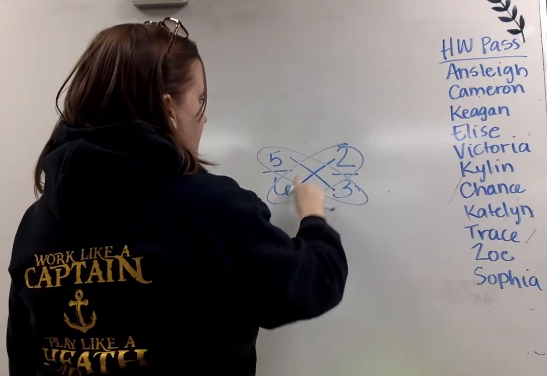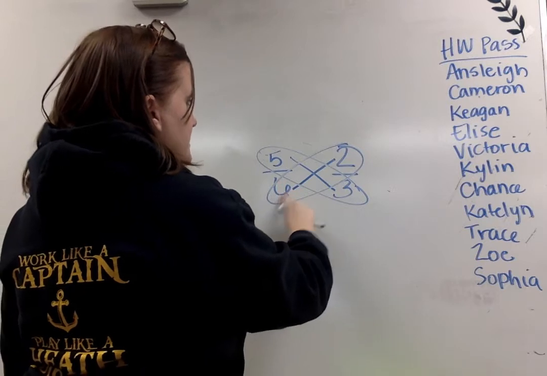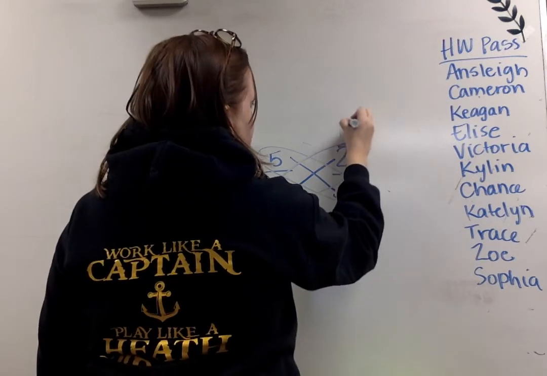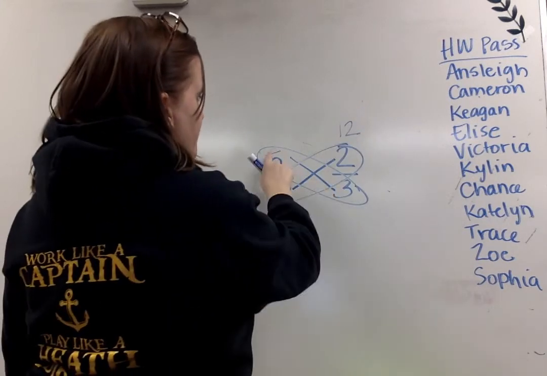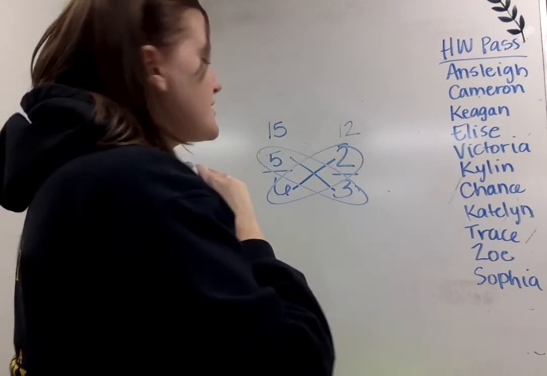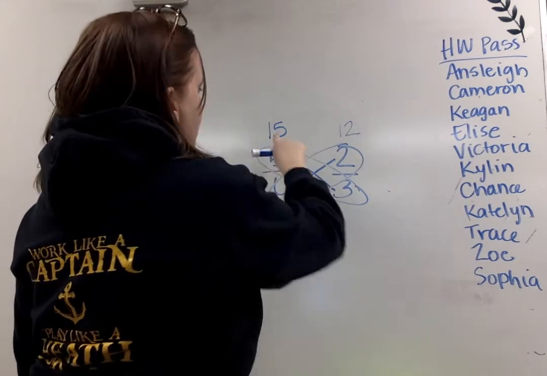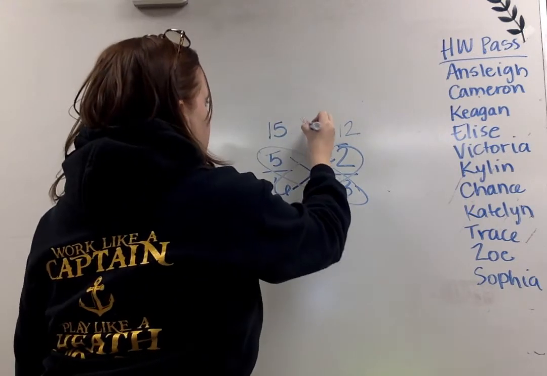I have this big X here in the middle showing me that I am using multiplication. 6 times 2 is a product of 12. 5 times 3 is a product of 15. So now all I have to do is compare 15 to 12. And I know that 15 is going to be greater than 12.